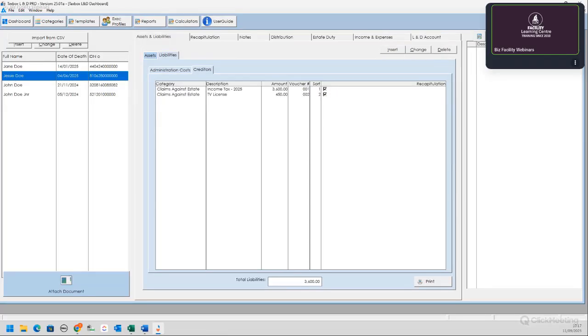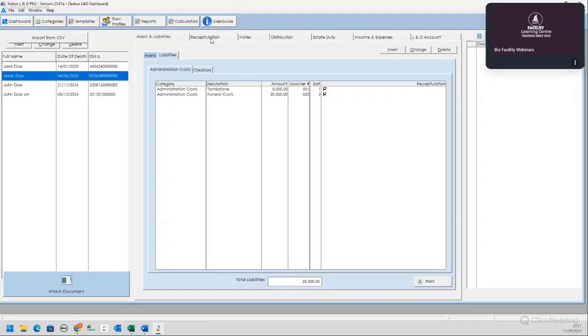Okay, so of course, this is now where all the capturing starts. You have to capture all the expenses that have to be paid by the deceased estate, gardening services. Okay, I'm just filling in one or two or three of each just to give us an idea of what it will look like in the end. There we go.